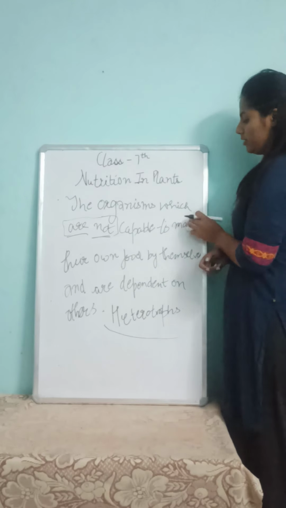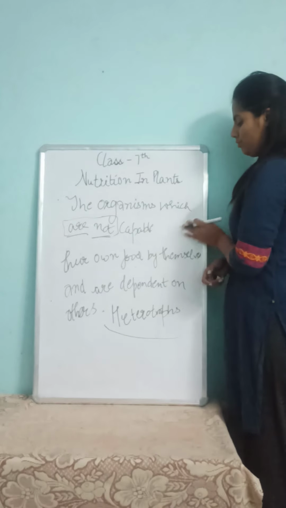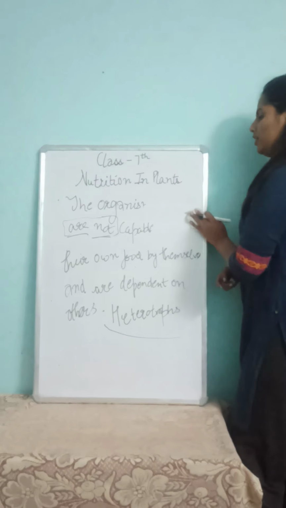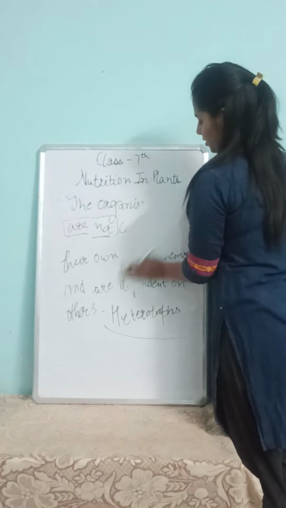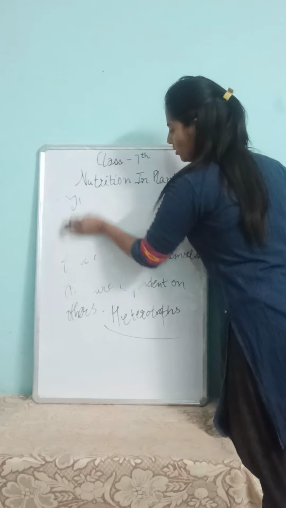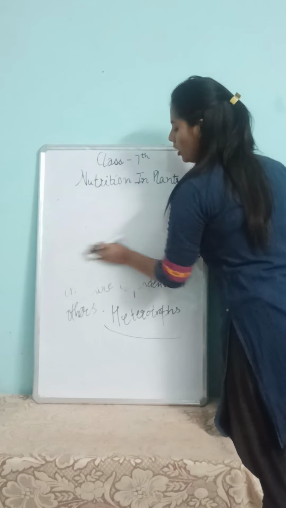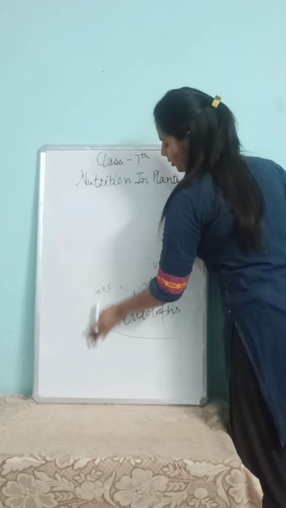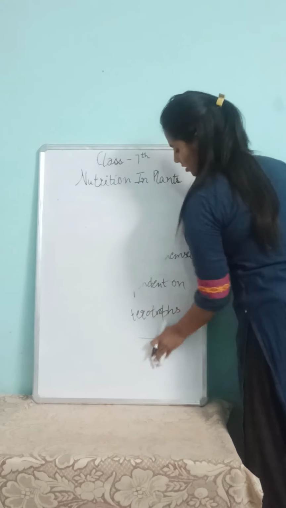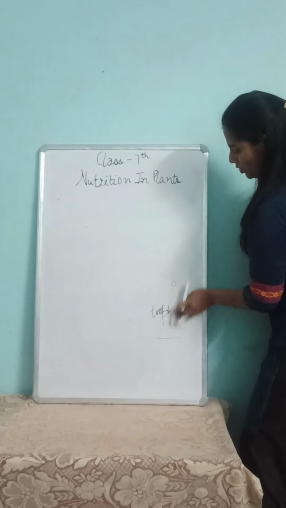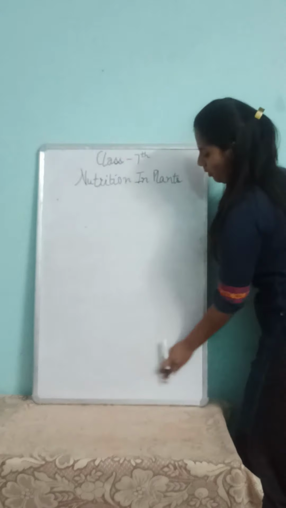Are you clear, class? There are two types of nutrition: one is autotrophic nutrition and the other one is heterotrophic.